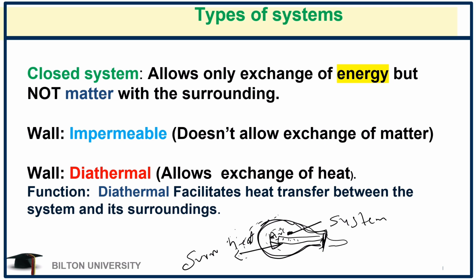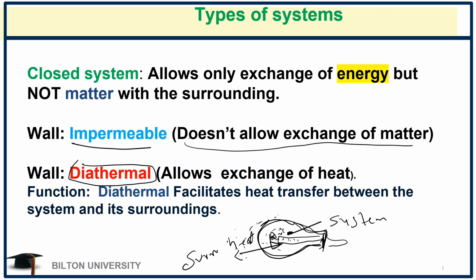This argon is closed here, so it cannot move. So that makes the wall of this closed system impermeable. Number one, the wall can be impermeable, meaning that it does not allow the exchange of matter. Diathermal: this wall, however, is diathermal because it allows the exchange of heat between the surrounding and the system. That is why if you place your hands closer to this bulb, you will feel that it is hot. Now, what's the function of this diathermal wall? It facilitates the heat transfer between the system and its surrounding.